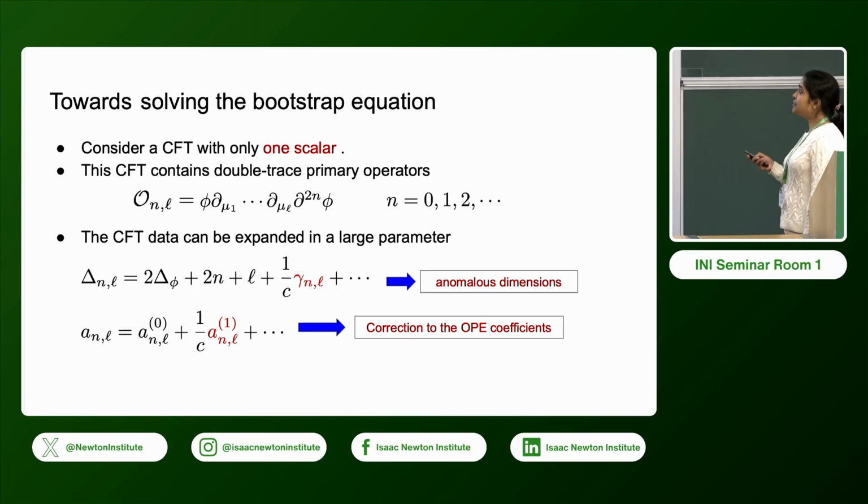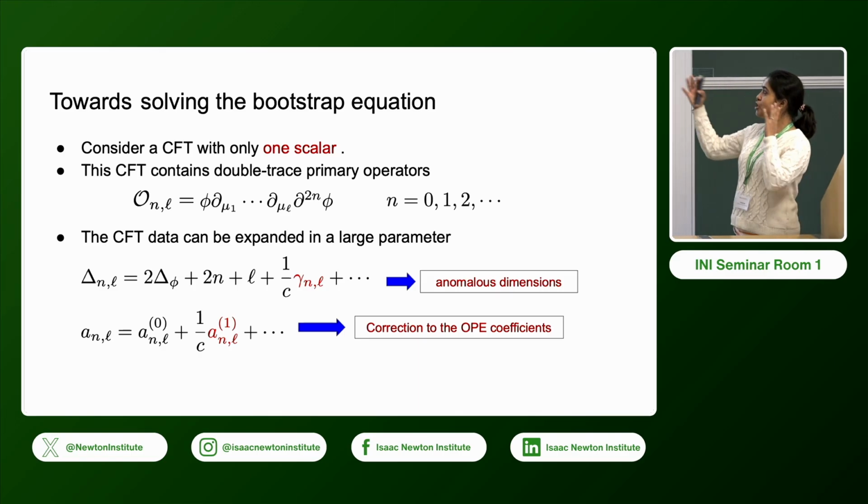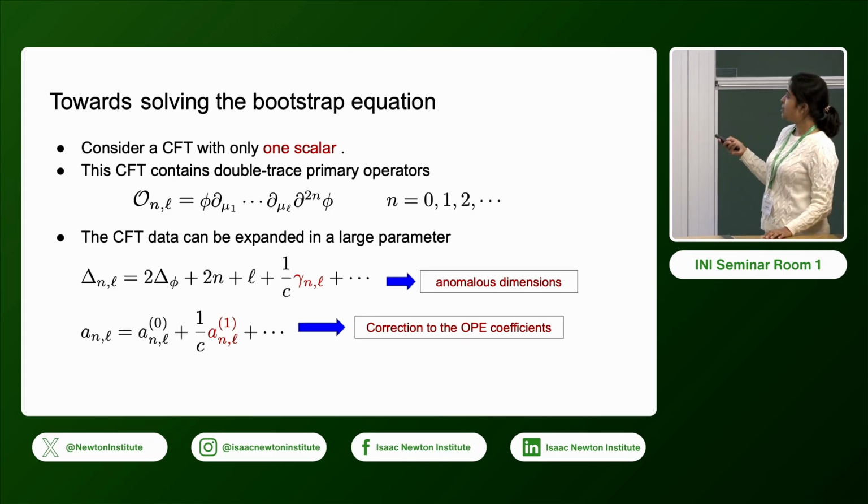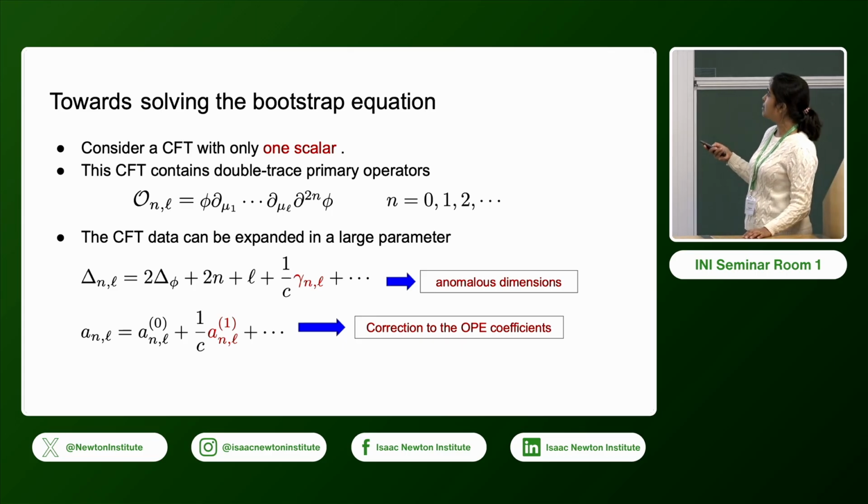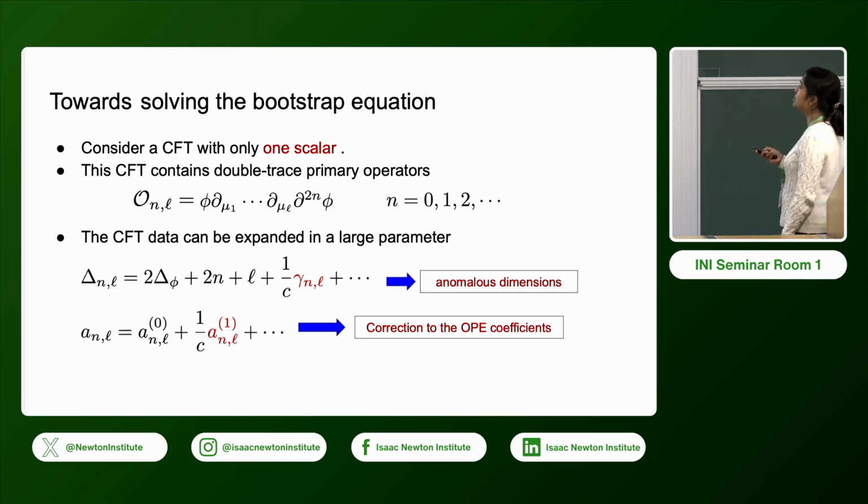And this CFT contains double trace primary operators. So you have two fields phi, and you have a bunch of derivatives in between. These are known as the double trace operators, and they are labeled by two numbers: n, which runs from 0 to infinity with integer values, and L, which is the spin of this operator.